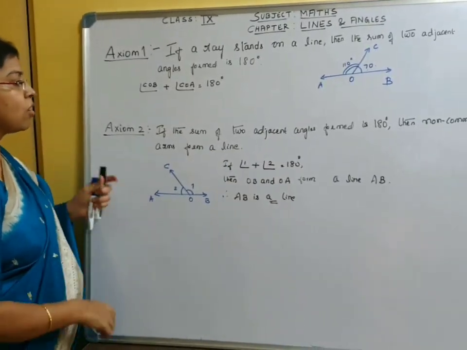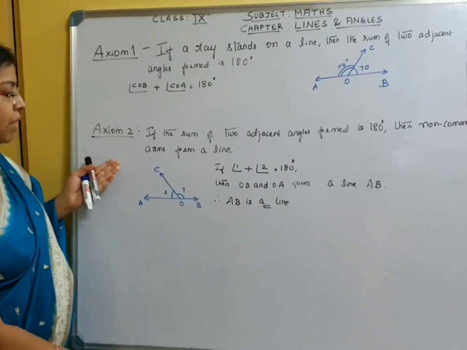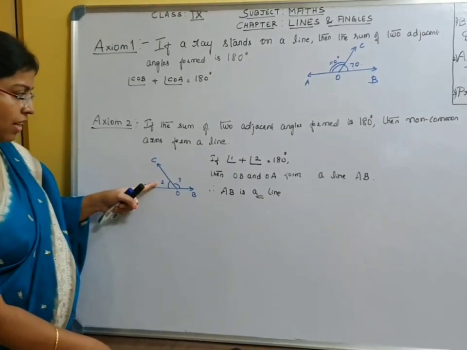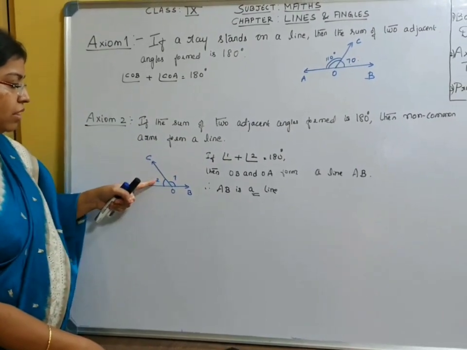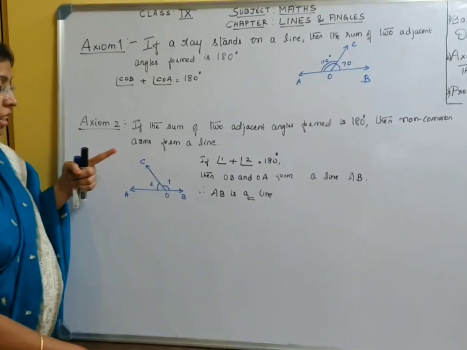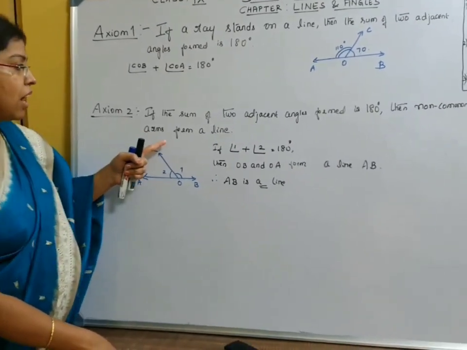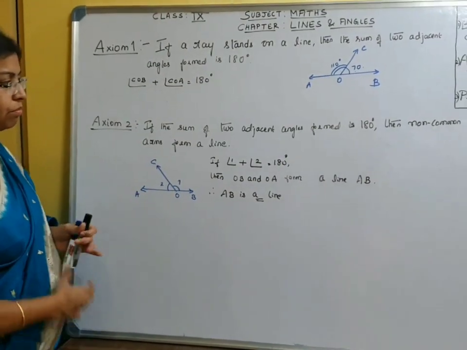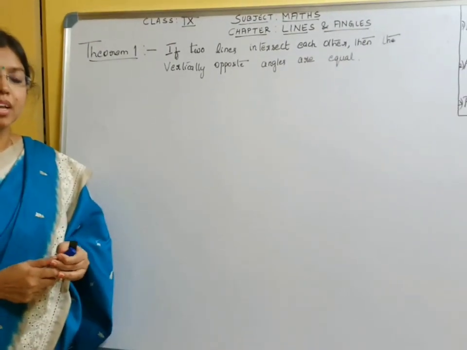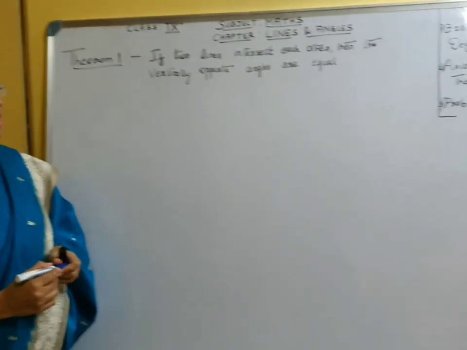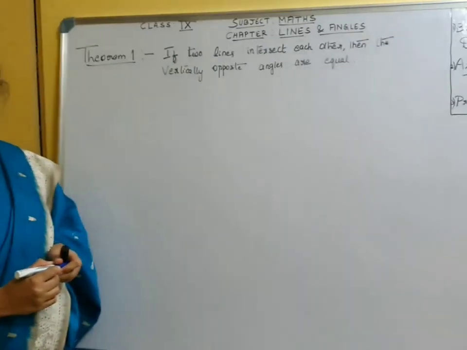So what is the converse of the linear pair axiom? If angle 1 and angle 2 are adjacent angles, and the sum of these two adjacent angles is 180 degrees, then the non-common arms form a line. Non-common arms are OB and OA. Let's move on to theorem 1, which says if two lines intersect each other, then vertically opposite angles are equal.